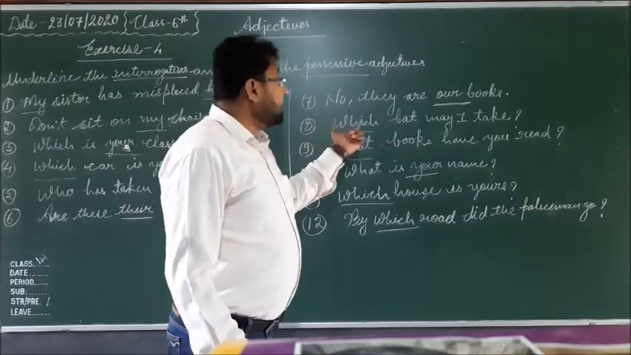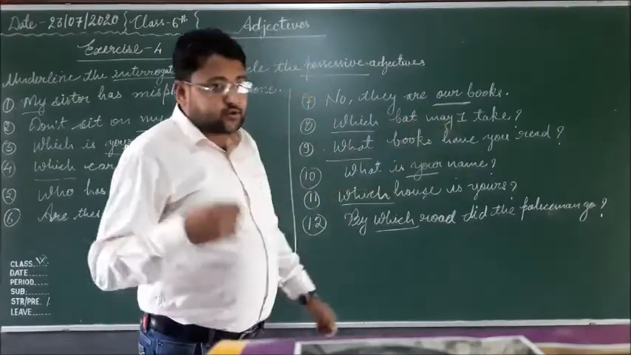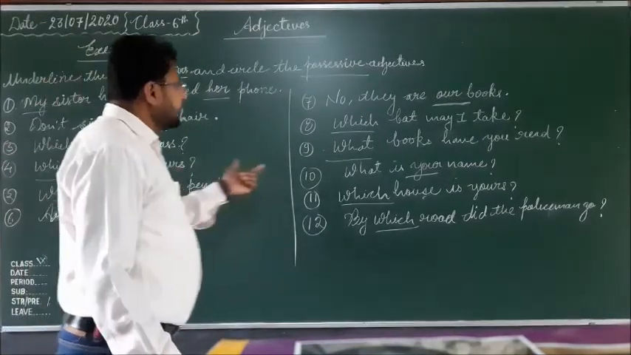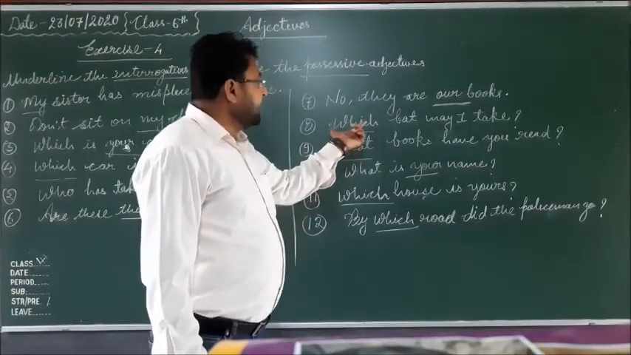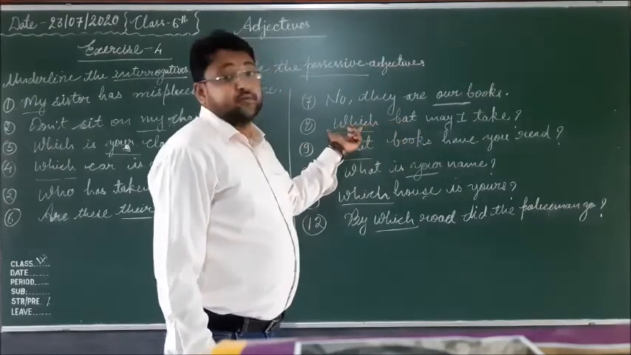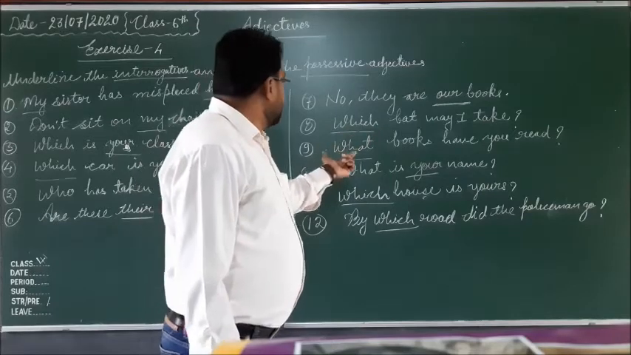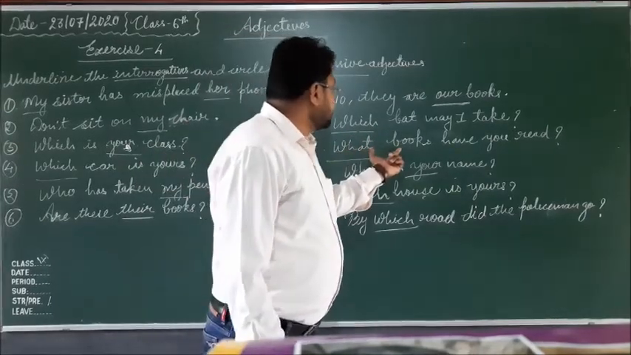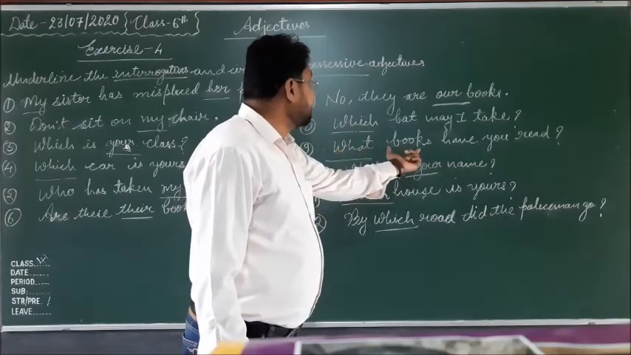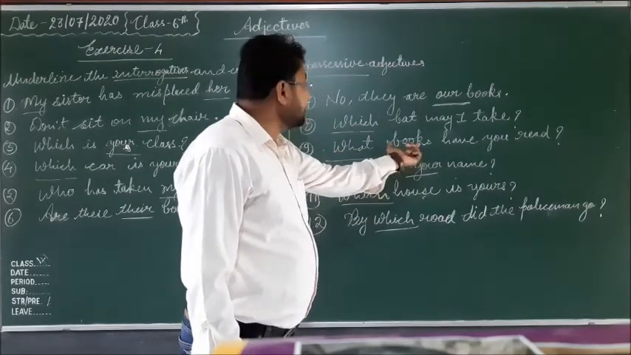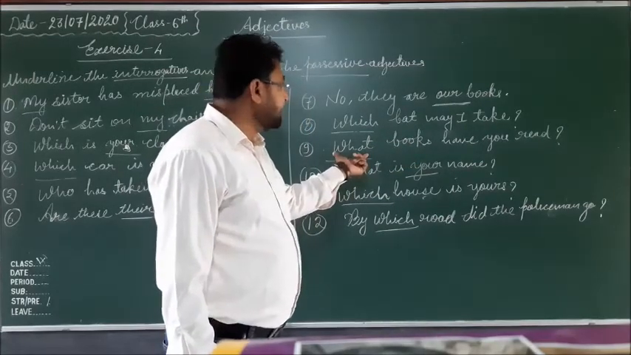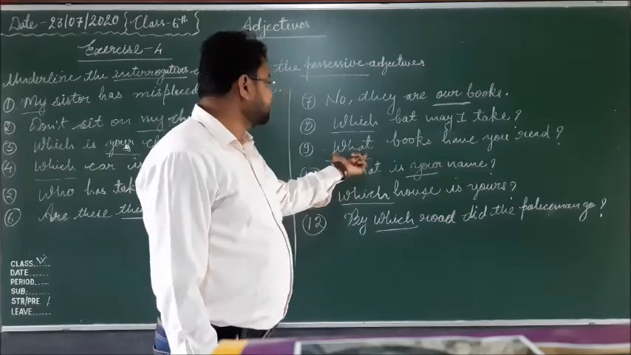Number 8 sentence, which bag may I take? As I told you in sentences 3 and 4, that is a WH word and it is used just before the noun bag. So that's why it is an interrogative adjective. In number 9 sentence, what book? Same as sentence 8, what is used just before the word book. So that is a noun, and before that noun, what is used. So that's why it is an interrogative adjective, not an interrogative pronoun.